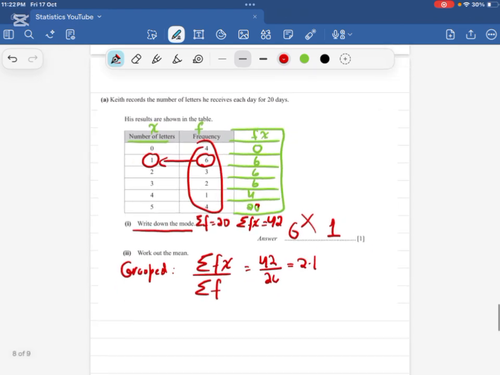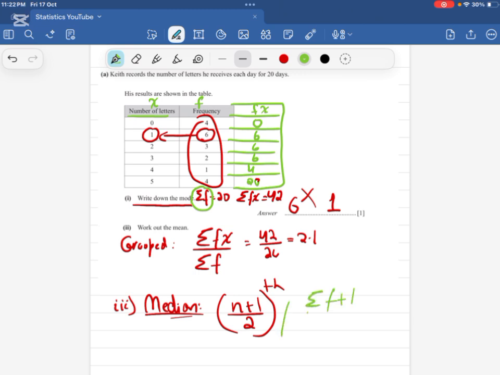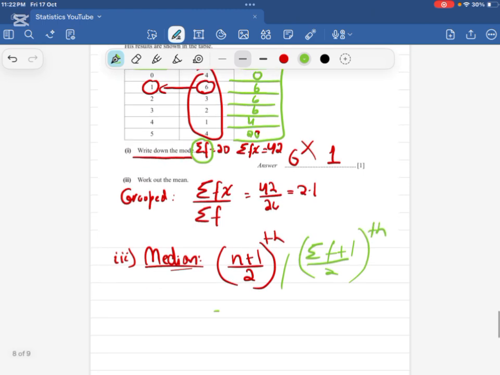For example, if there is one more part that says you have to find the median, how can we find the median of the group data or frequency table? The formula will remain the same, n plus 1 divided by 2. Here n is basically the frequency. You can say summation of f plus 1 divided by 2 th. Okay, so the total value is 20. So 20 plus 1 divided by 2, 21 divided by 2 will give us 10.5.